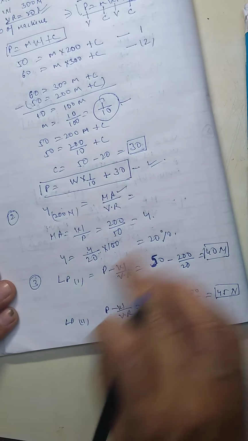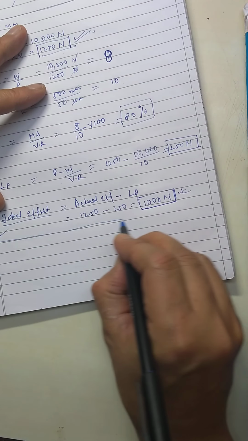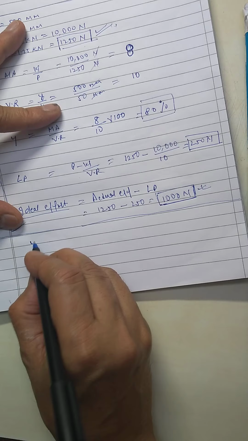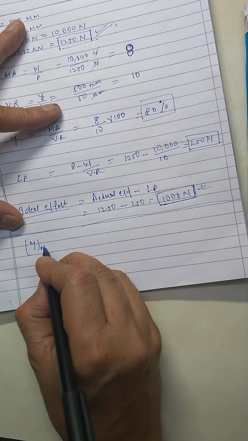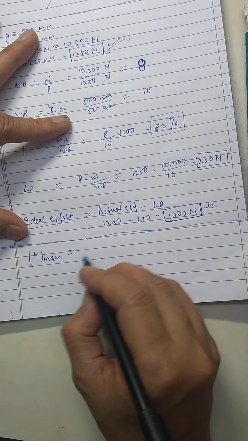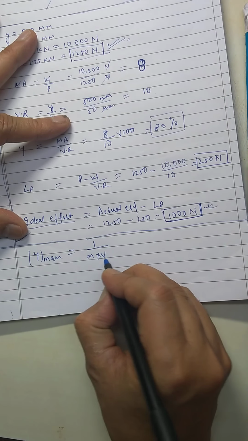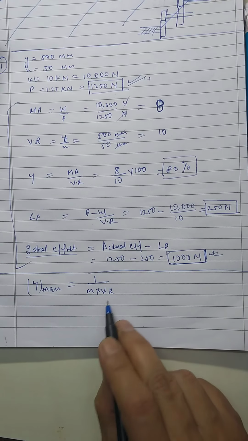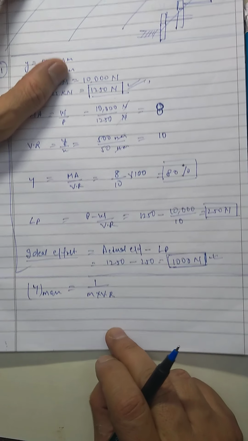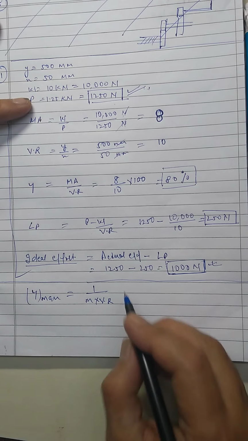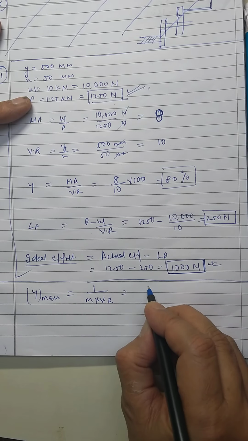Now the fourth thing which you have to calculate is the maximum efficiency. Maximum efficiency is equal to 1 upon m into VR. This is the formula for the maximum efficiency, as I have told you earlier. What is the value of m?